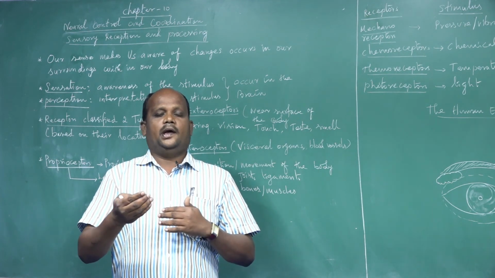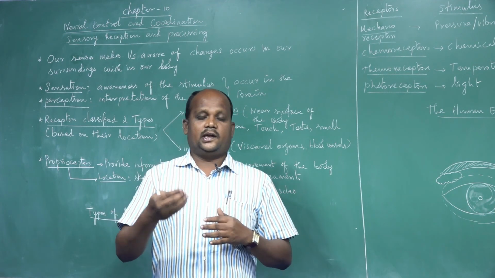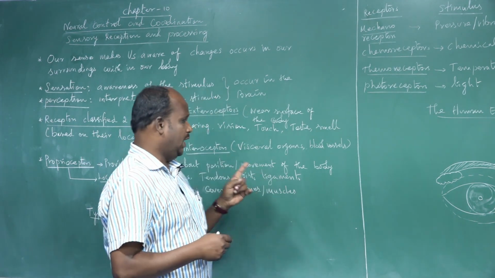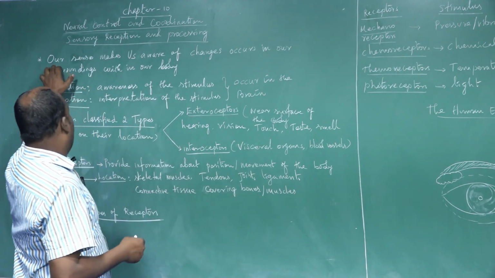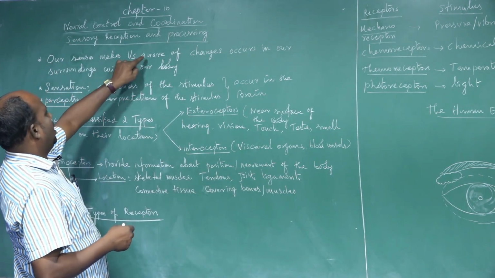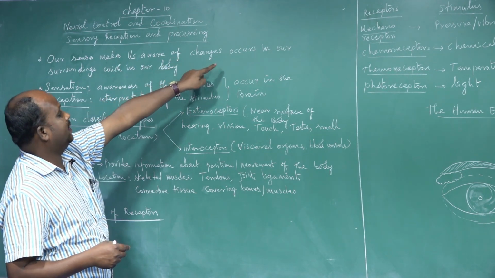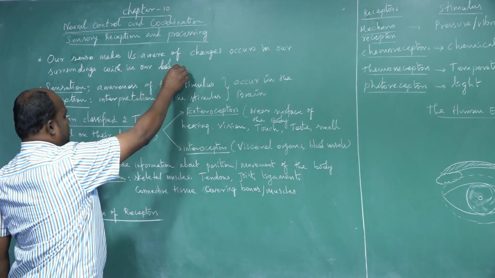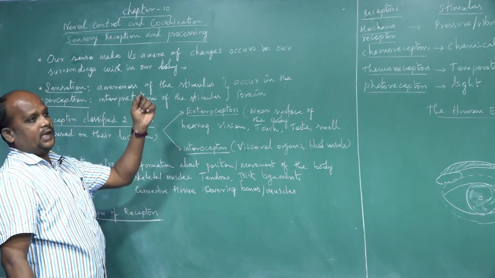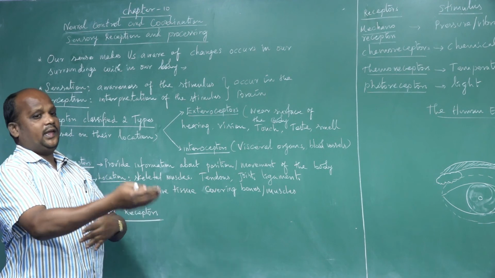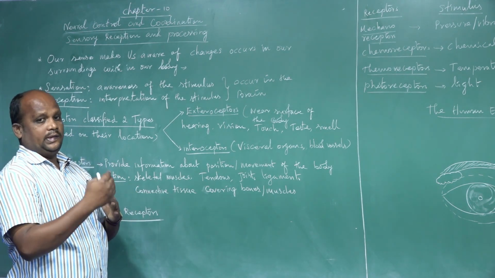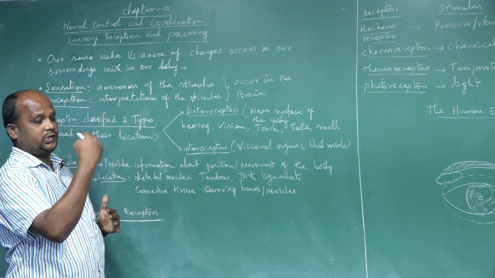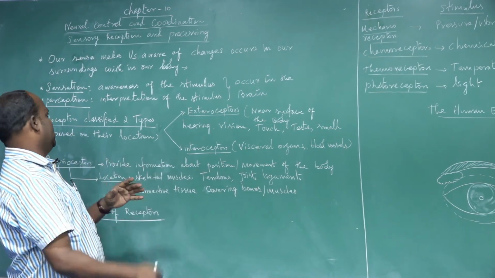Different types of receptor organs are present, and they communicate with the surrounding objects. Our senses make us aware of the changes that occur in our surroundings and within our bodies. Any changes that occur should be interpreted by our internal organs and the sense organs, and they adjust to the changes.